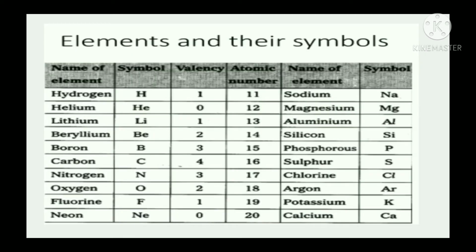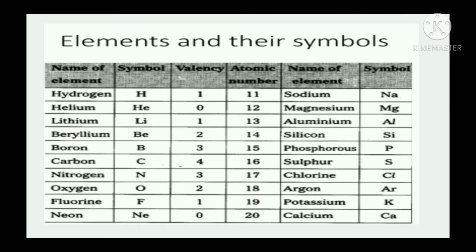Here in this table are given the names and symbols of some elements. Children, learn by heart all the names of elements and their symbols. Why are there different names and different symbols? Children, when we are born, our father and mother have some names and they name us. They name us with certain names and everyone follows those names. Likewise, whoever or wherever scientists discover the elements, they give the names to elements and then the entire world follows it.